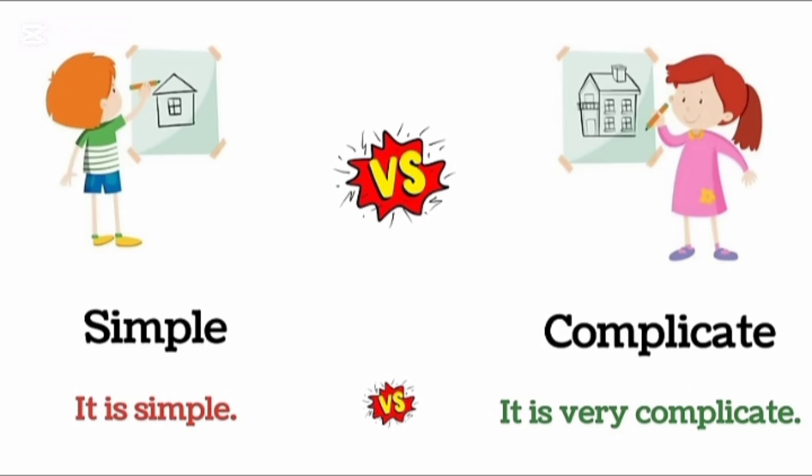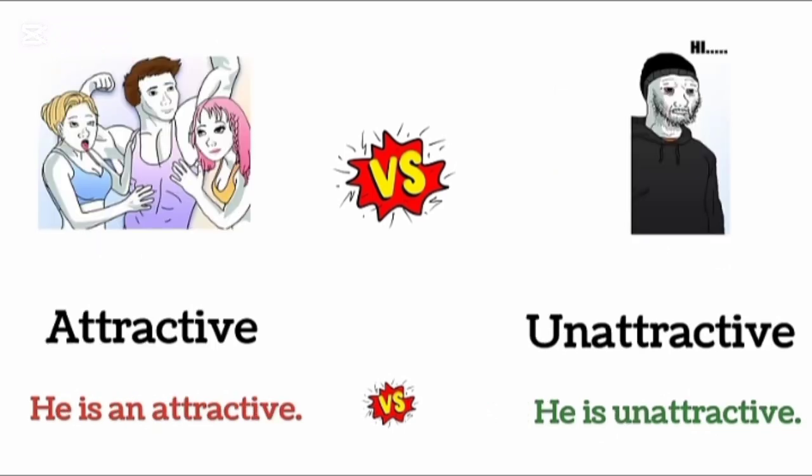Simple. It is simple. Complicated. It is very complicated. Attractive. He is attractive. Unattractive. He is unattractive.